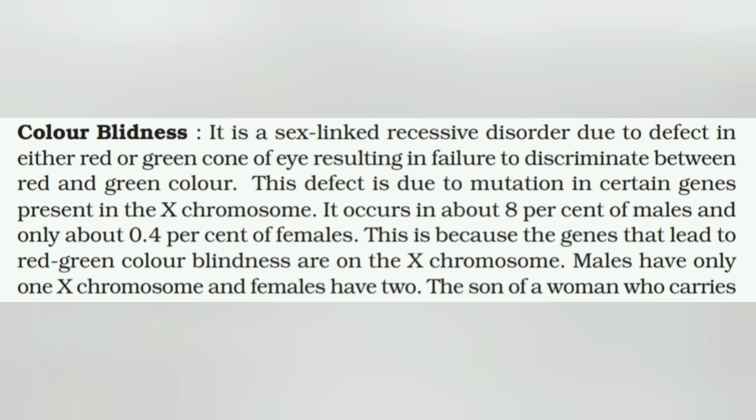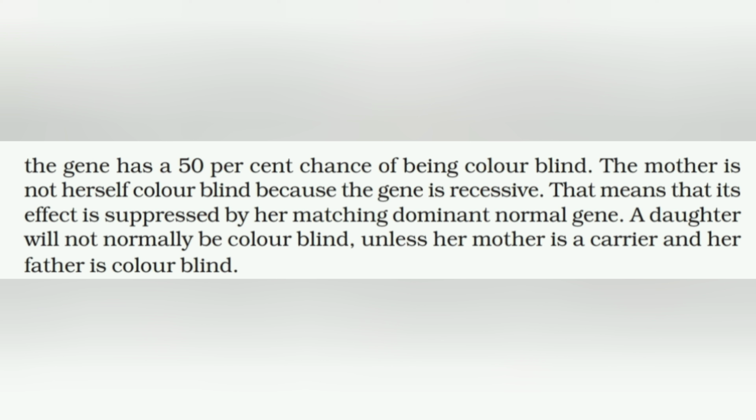Since it is a recessive disorder, females have a lower chance of having color blindness. The son of a woman who carries one defective gene has a 50% chance of being colorblind. The mother is not herself colorblind because the gene is recessive; she has only one X with the recessive gene. That means its effect is suppressed by her matching dominant normal gene. But a daughter will not be colorblind unless her mother is a carrier and her father is colorblind. Then only the daughter will receive both X chromosomes with the affected genes.